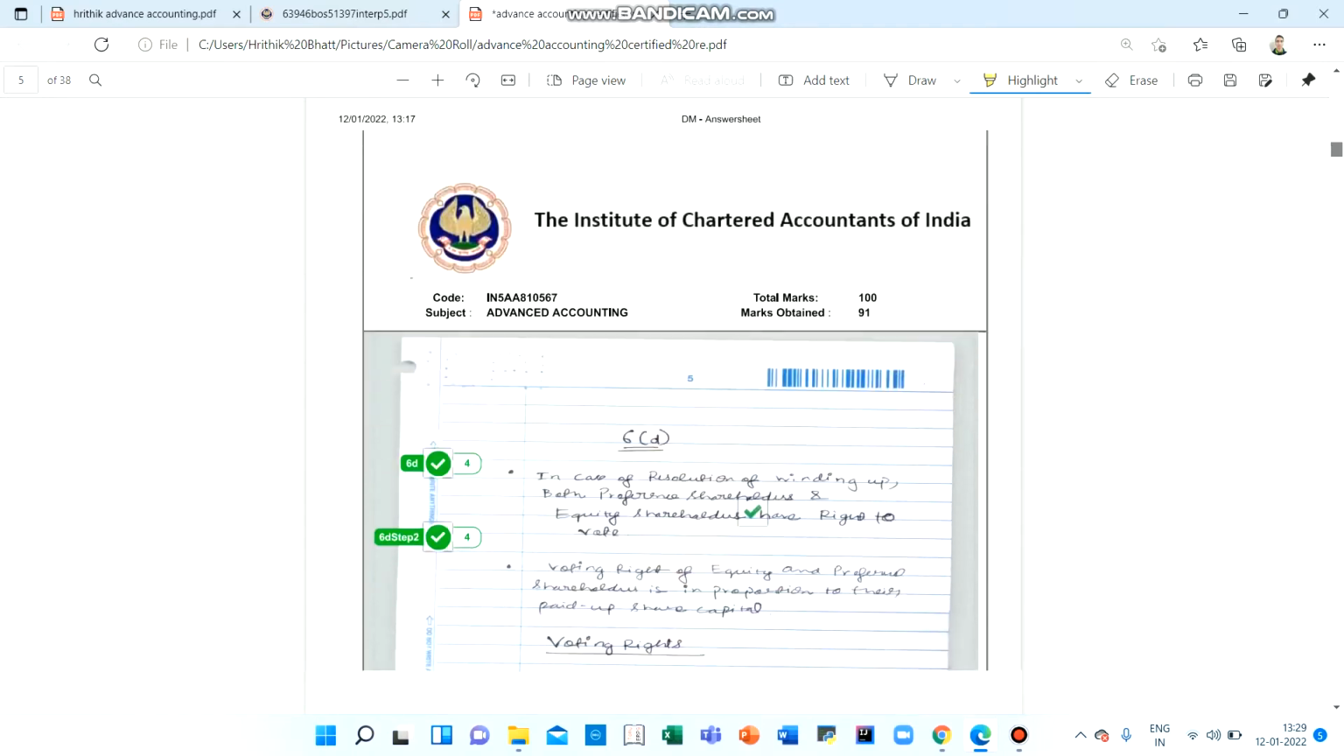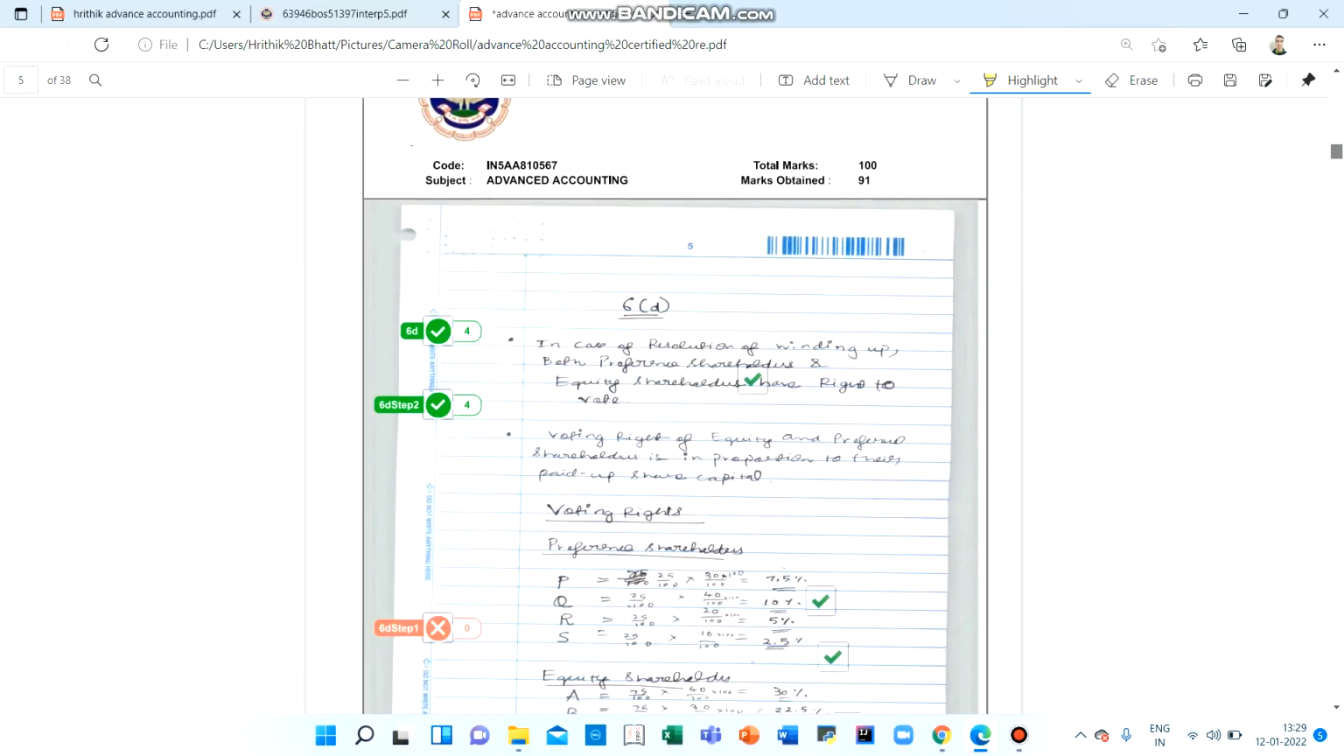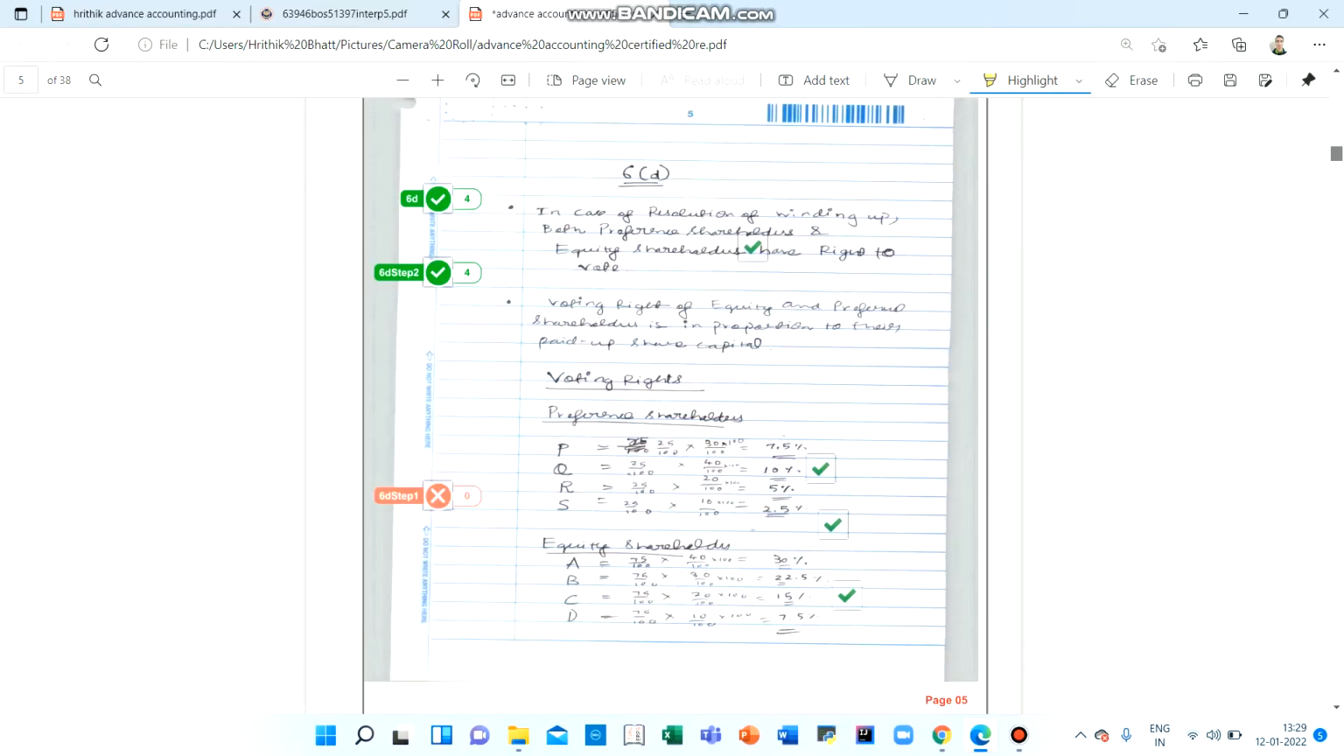Then the D part, again, this was also an ICAI question. Here, out of 5 marks, I have got only 4 marks. This was right. This was also right. There was one thing lacking in this answer: I did not write the ratio between preference and equity. It was a 2:3 ratio, the ratio of their paid up share capital, and I did not calculate it here. So that is why 1 mark was cut.